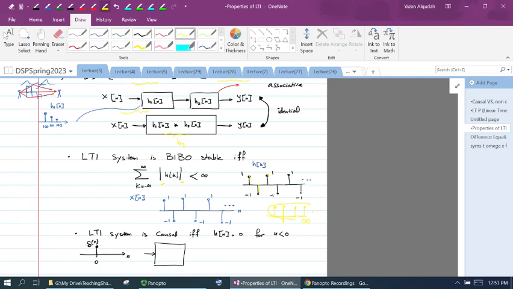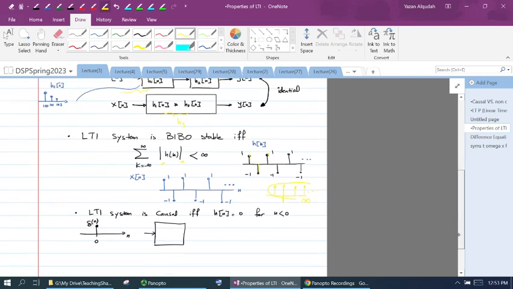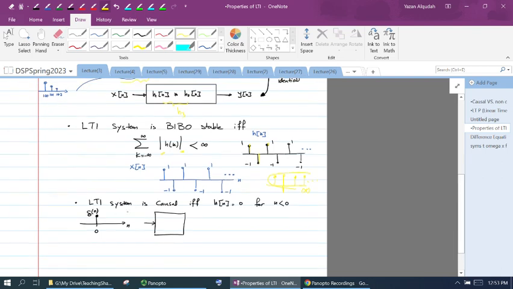Another property of linear time invariant systems is that the linear time invariant system is causal if and only if h of n is equal to 0 for n less than 0. What this says is that if I have a linear time invariant system, h of n by definition is equal to the output of the system when we apply an impulse at 0. So if the impulse is applied at 0, then if the system is causal, I cannot have an output before 0.